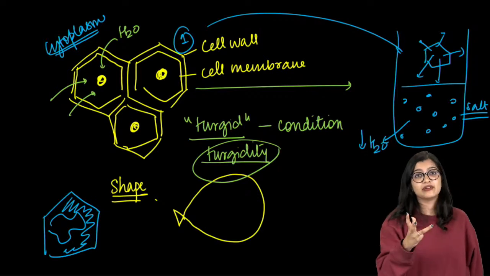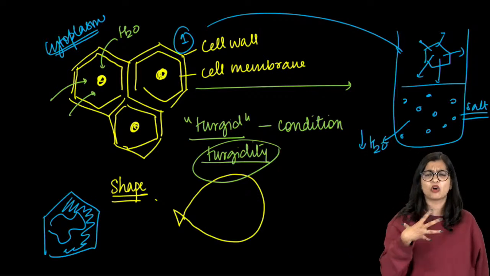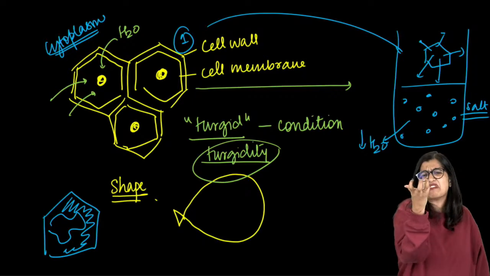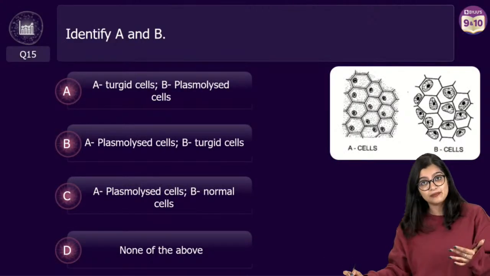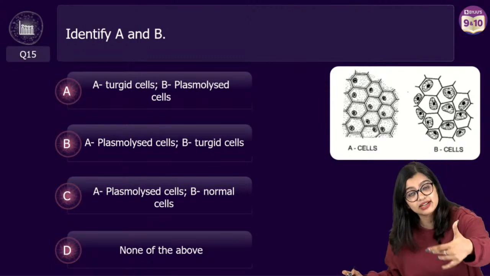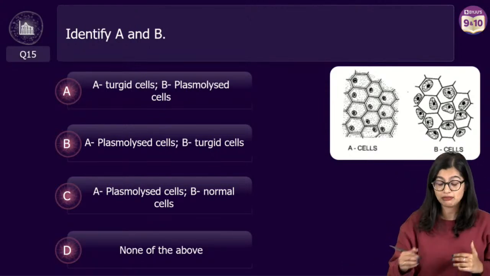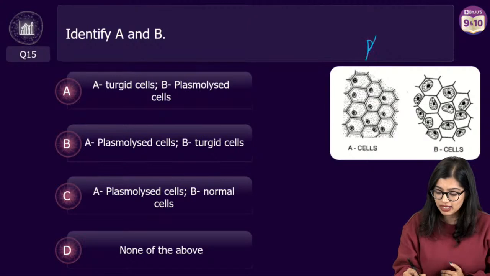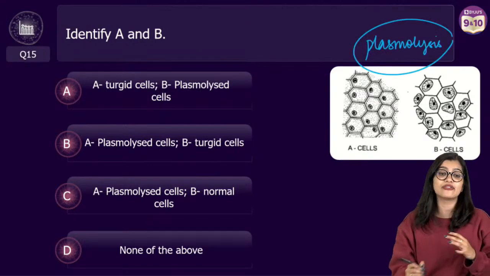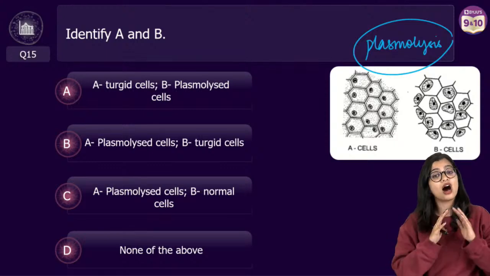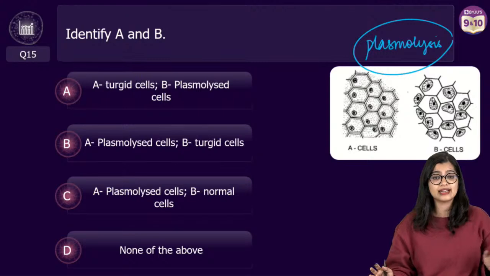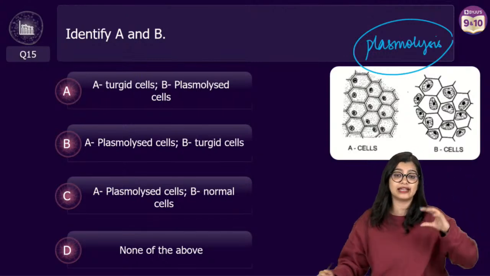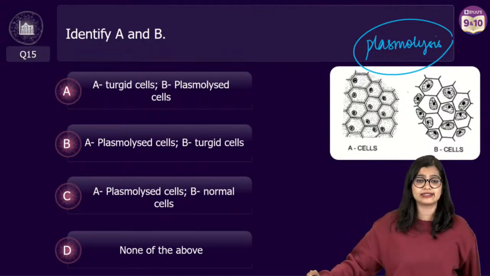Now this condition where a lot of water has gone out in the case of plants and it has become very less, we call this condition a plasmolysed cell. And this process of water exiting from the plant cell is what we call plasmolysis. So for whoever was confused with plasmolysis, are we all clear? See, I'm spending my time teaching you, and I want to make sure that you understand.